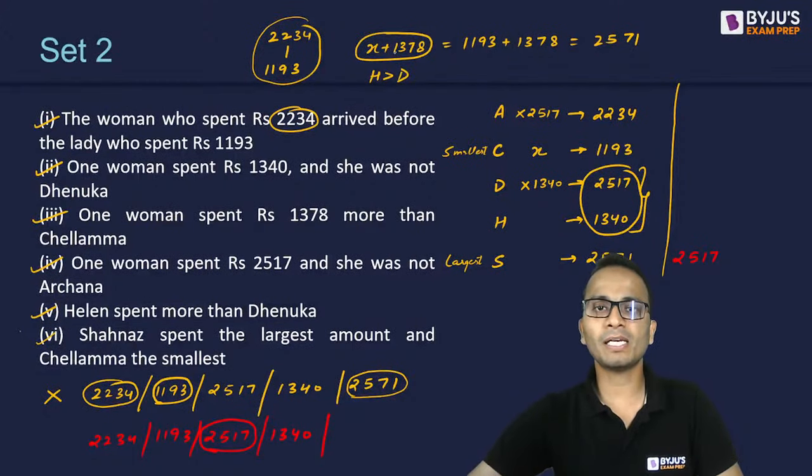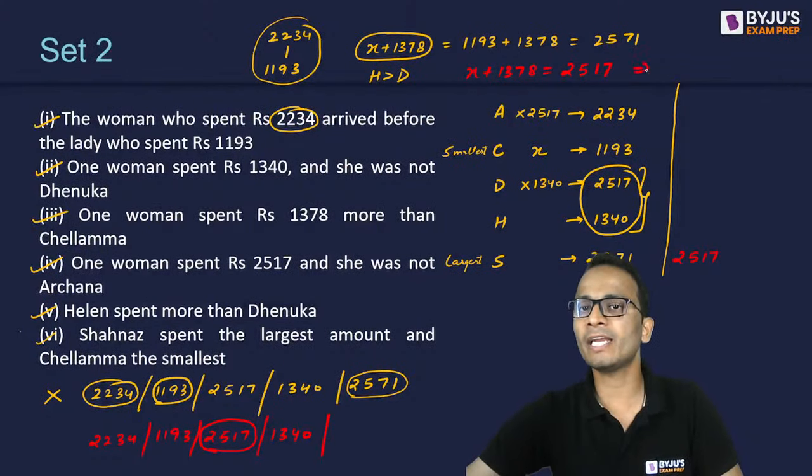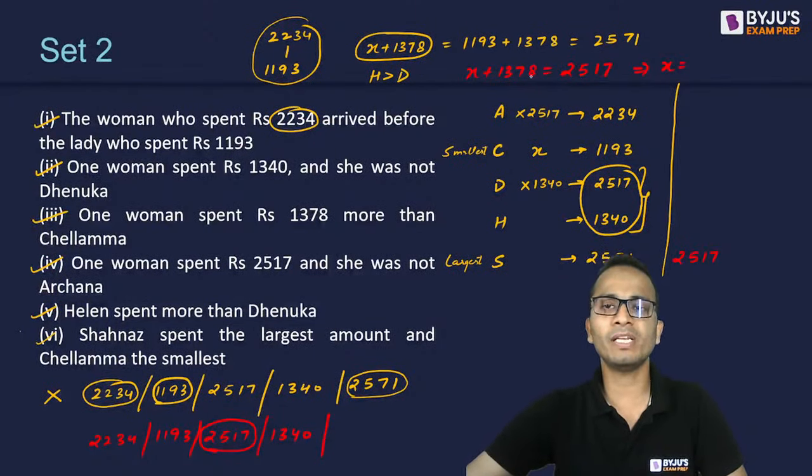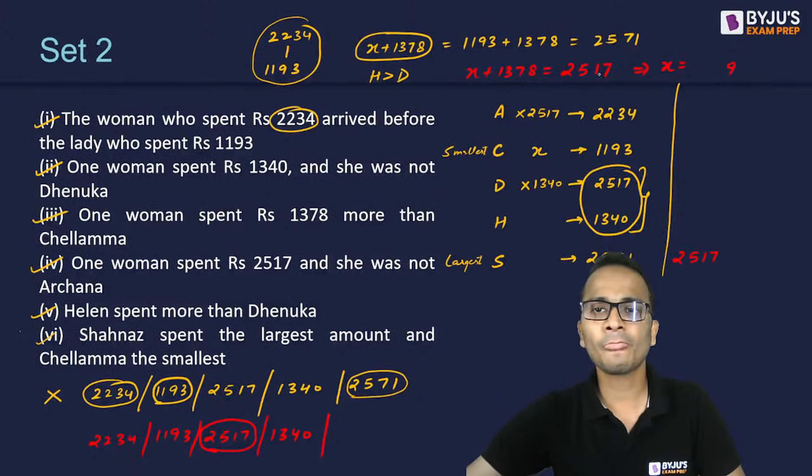Now x plus 1378, I can equate it to 2517, and from here I can derive the value of x. So the value of x will be 2517 minus 1378. Let's find out how much this value will be. So this will be 9, then 3, then 1, 1.